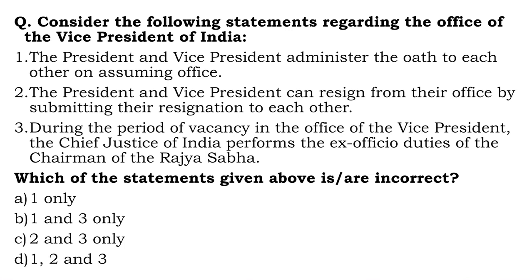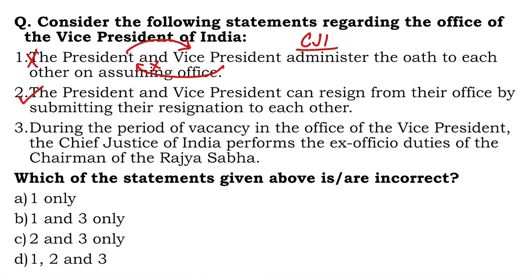Consider the following statements regarding the office of the VP of India. The President and the Vice President administer the oath to each other on assuming office. See, actually, the President does administer oath to the Vice President. That point is correct. However, the Vice President does not administer oath to the President. It is the Chief Justice of India who administers oath to the President. So, 1 is wrong. The President and the VP can resign from their office by submitting their resignation to each other. This is surprisingly correct. The President and the VP, when they resign, they will address or submit their resignation to each other.